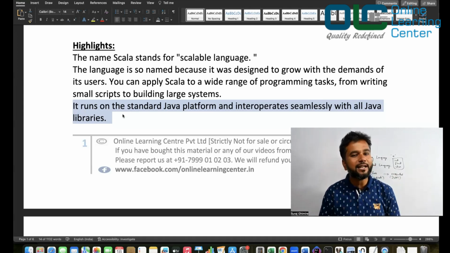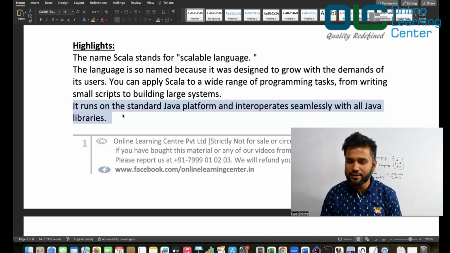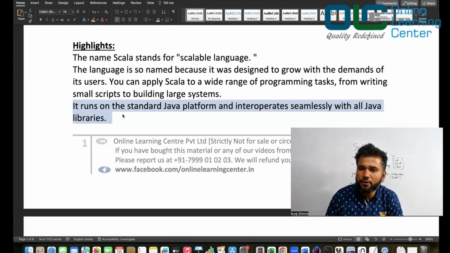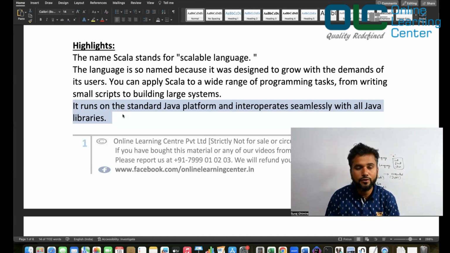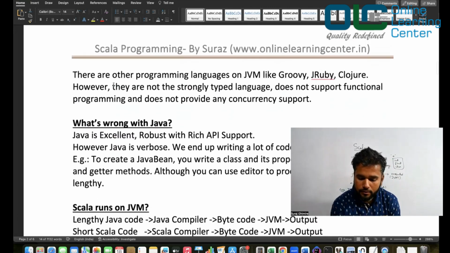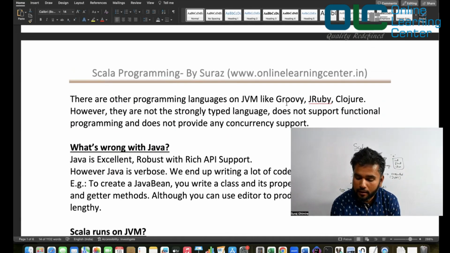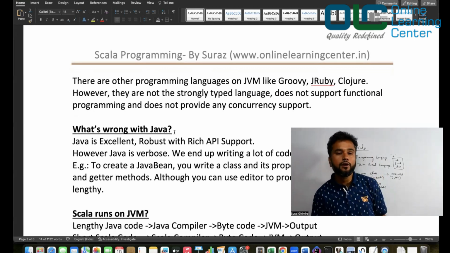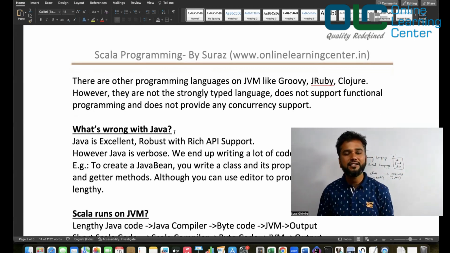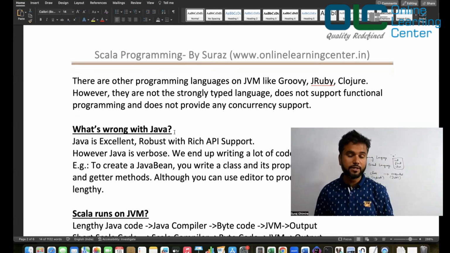That's the beauty, because at the end of the day, both of them are what? JVM based languages, right? So you can actually take the benefit of all the tools that were written in Java in your Scala code without any problem. Now there are other programming languages on JVM like Groovy, JRuby, Clojure. However, they are not strongly typed languages, do not support functional programming, and do not provide any concurrency support. So the number one reason for learning Scala is that it is a functional programming language. Now you may say, what do you mean by that? Okay, we'll explore it over the period of time.